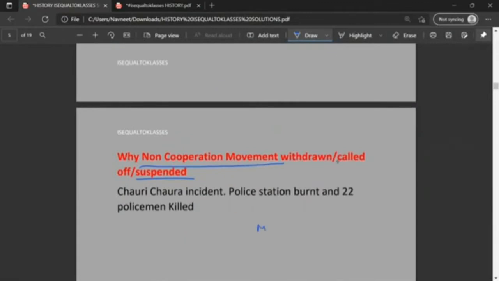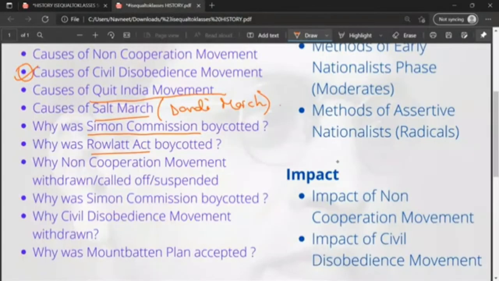So there was a mob of peasants which attacked a police station. They burnt it to the ground, and close to 22 policemen were killed in that incident. Non-cooperation movement was all about non-violence, and Gandhiji specifically emphasized the use of non-violence. So the Chauri Chaura incident violated all principles on which Gandhiji stood. That's why he was horrified by this incident, and then he called it off.